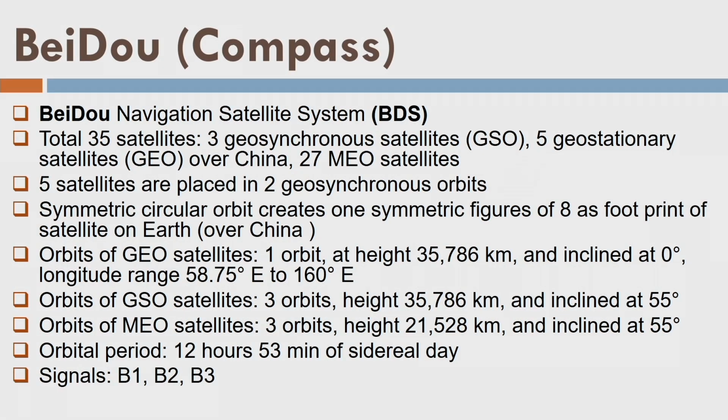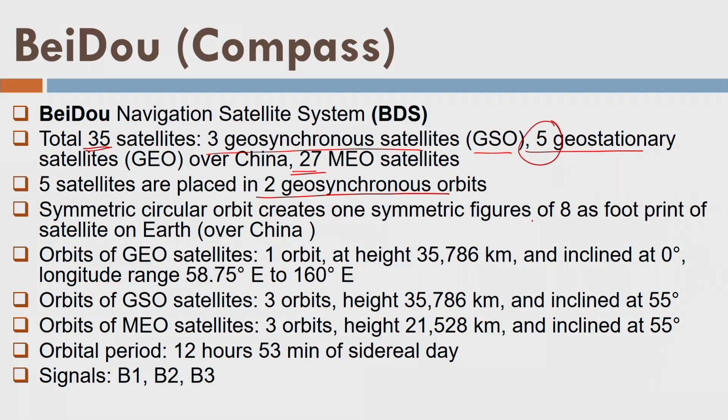Last is the BeiDou, developed by China. It has 35 total satellites: 3 geosynchronous satellites GSO, 5 geostationary, and 27 MEO satellites. These 5 satellites here are placed in 2 orbits. Then it has a symmetric circular orbit because its eccentricity is 0.004, which is very close to a circle, as a circle has an eccentricity of 0. It creates a symmetric figure of 8 as the footprint over the China region, and then it has geosatellites at a height of this and inclined at 0 degrees, that is, geostationary.